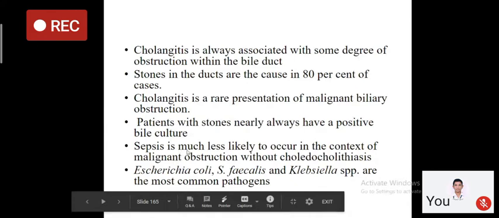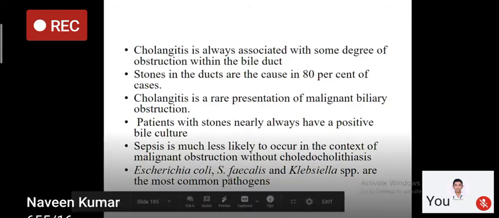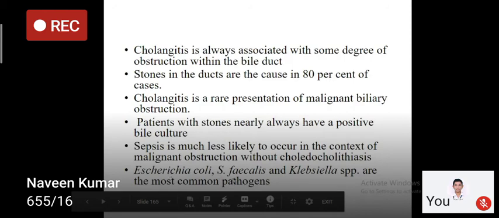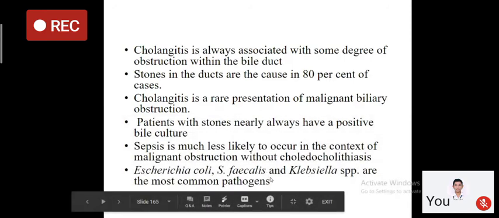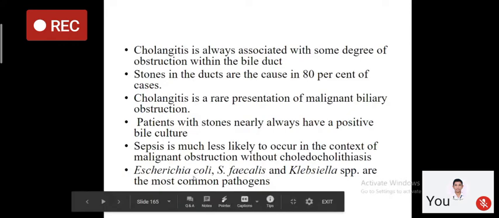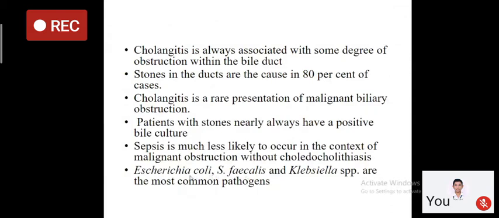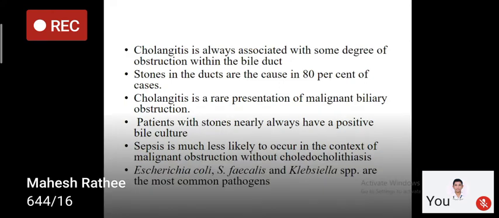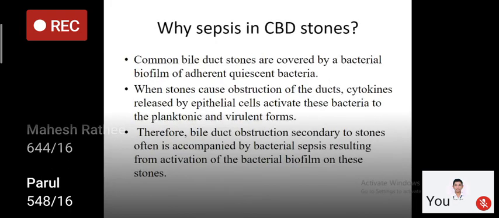So in cholangitis, basically there will be infection and sepsis because of gram-negative bacteria, that is E. coli, Streptococcus faecalis, and Klebsiella. So these are the common pathogens which lead to infection if there is obstruction in the CBD leading to cholangitis. These include E. coli, Streptococcus faecalis, and Klebsiella, and these usually lead to gram-negative septicemia.